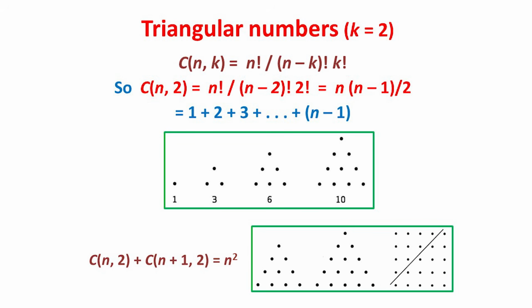Among the properties of these triangular numbers is that the sum of any 2 successive ones is always a perfect square. 1 plus 3 is 4, 3 plus 6 is 9, 6 plus 10 is 16, and so on. You can check this by algebra, or you can see it geometrically as shown, with the triangular patterns of 10 and 15 dots combining to give the square of side 5. We'll now look at 2 important rules for combinations.